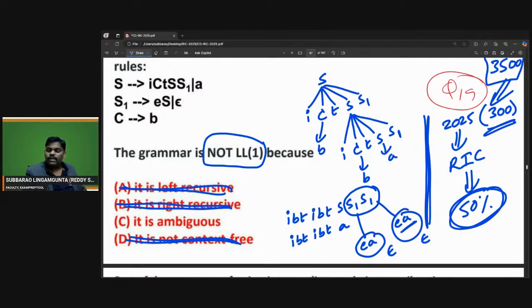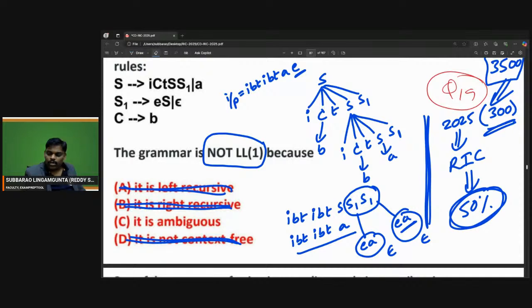To generate EA, S1 also will generate EA, because S1 goes to ES, and S goes to E. It need not be EA, simply E also. Suppose I want to generate this input string. I am writing the input string: IBT A E. For the last E, two possibilities are fighting.